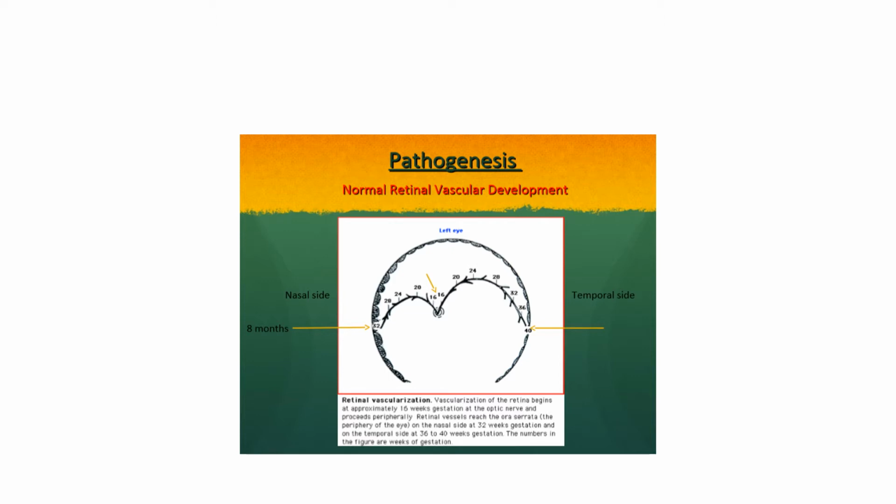So this is the normal vascularization of the retina. It starts at 16 weeks of gestation. It reaches the nasal retina by 8 months, and it gets completed towards the temporal side by 9 months. So this you need to remember.